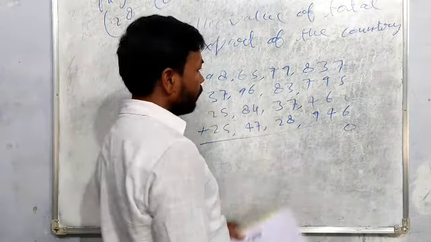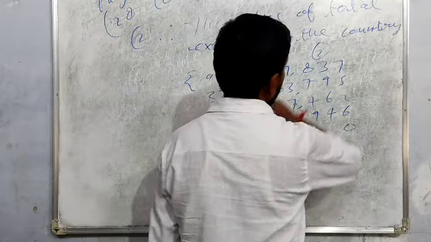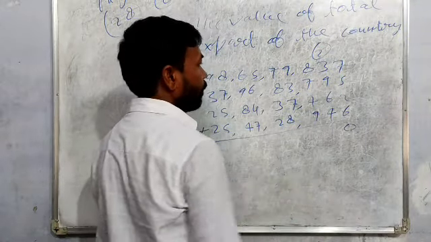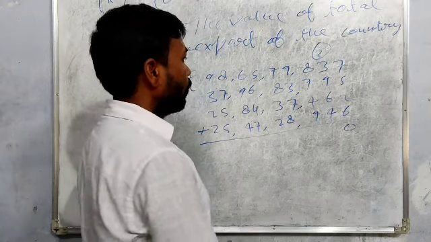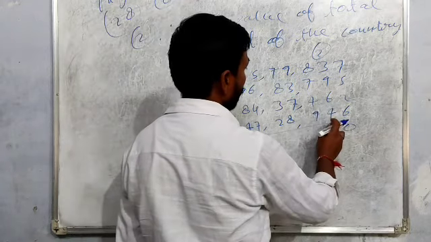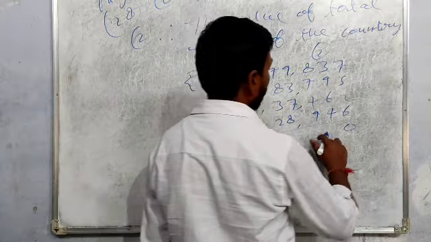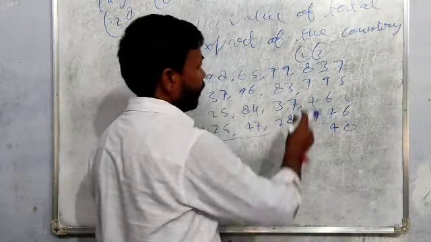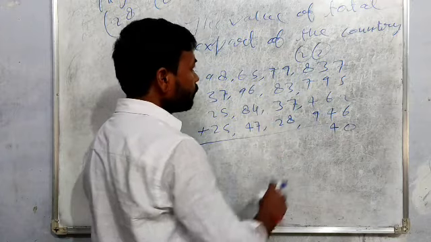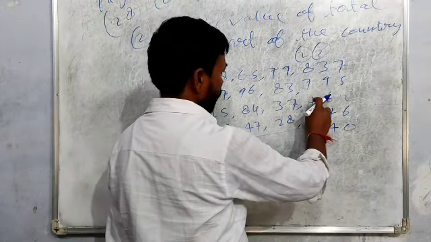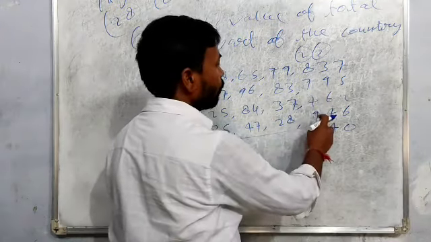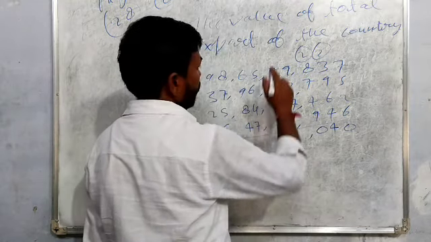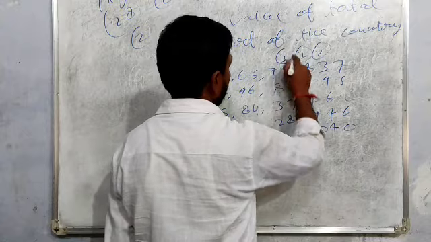So 0 will be there and 2 will be carried. 3 and 2, 5. 9 and 5, 14. 14 and 6, 20. 20 and 4, 24. 2 will be carried. 8 and 2, 10. 10 and 7, 17. 17 and 4, 21. 21 and 9, 30. 0, and 3 will be carried.